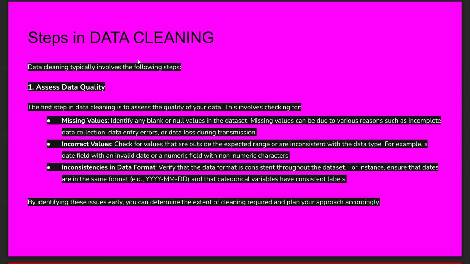So in the next, we will see practical data cleaning by code. So this is data cleaning and how it impacts data science and data management.